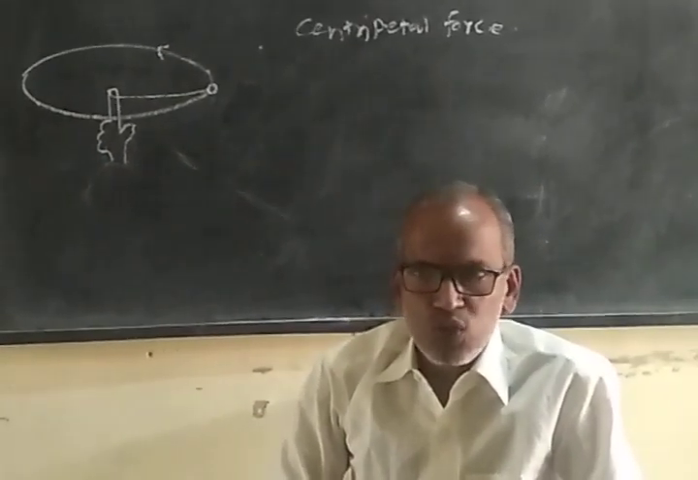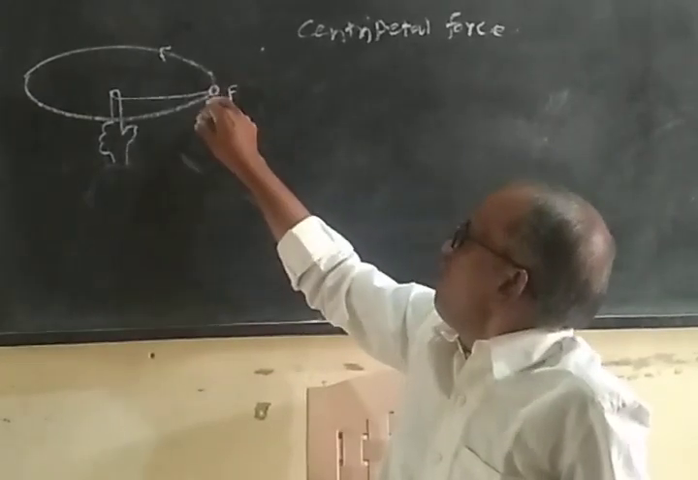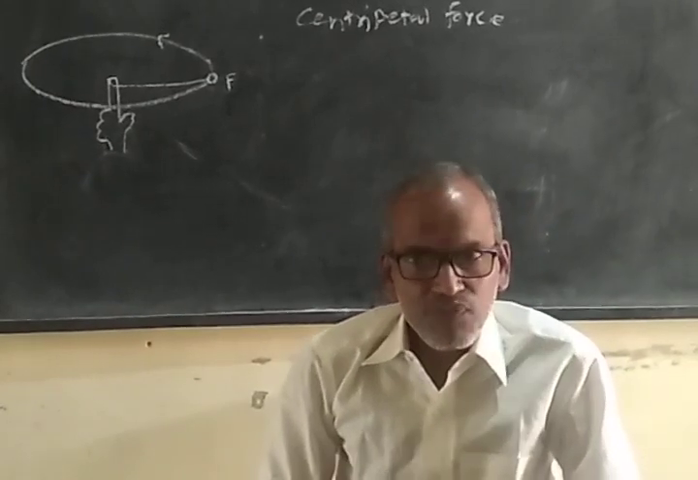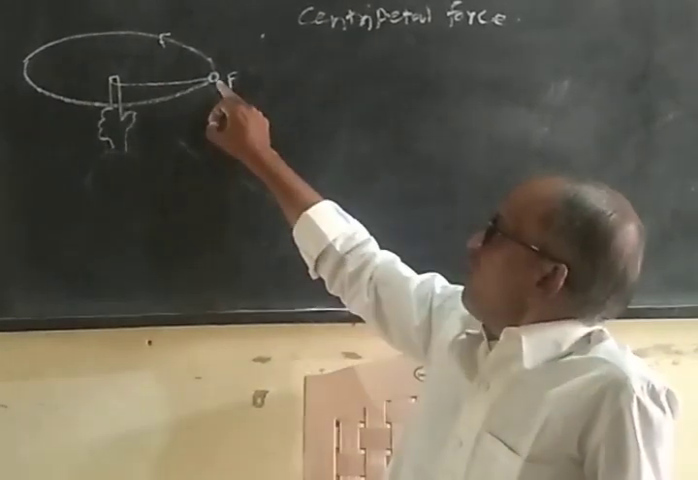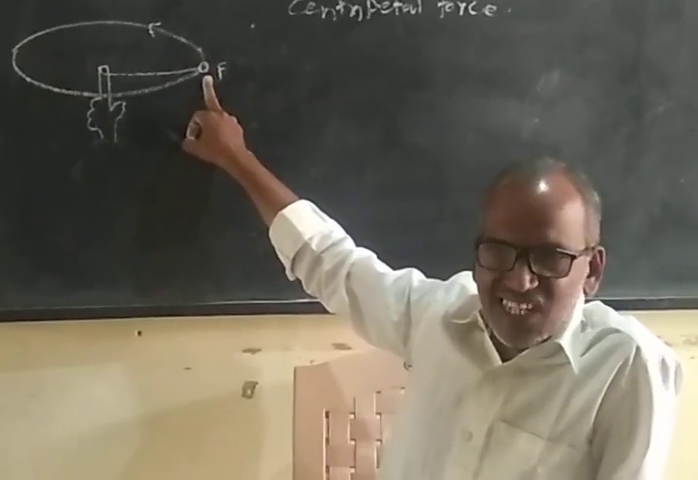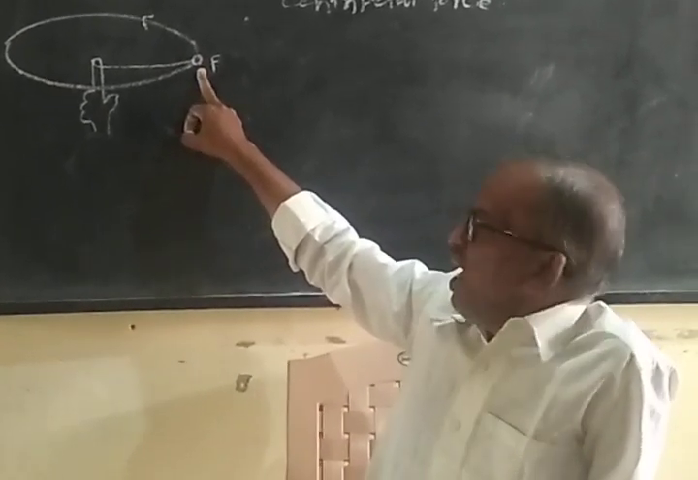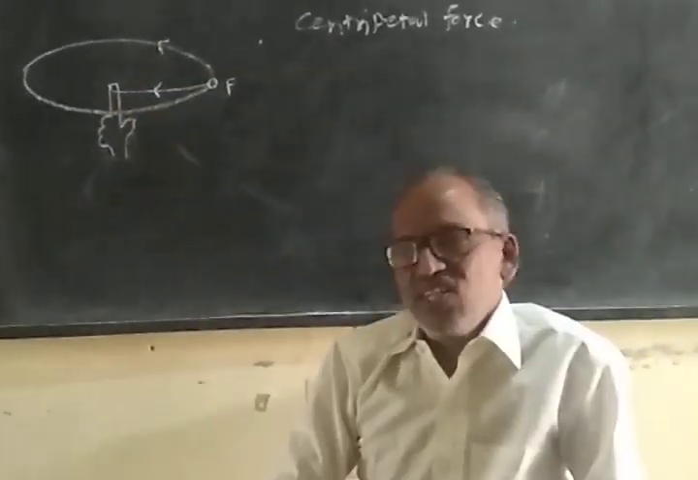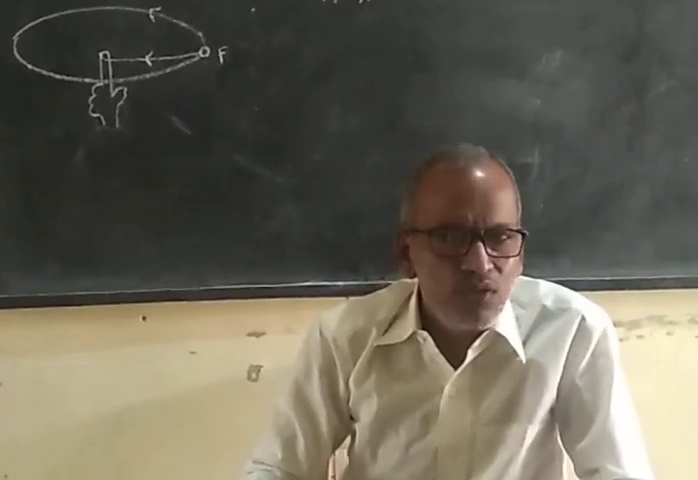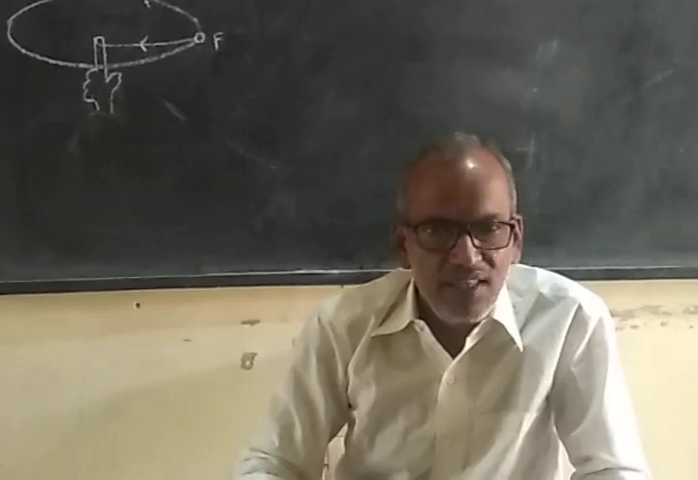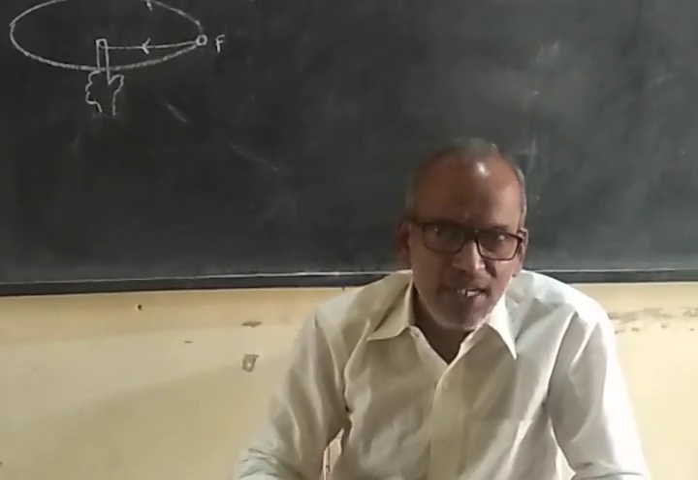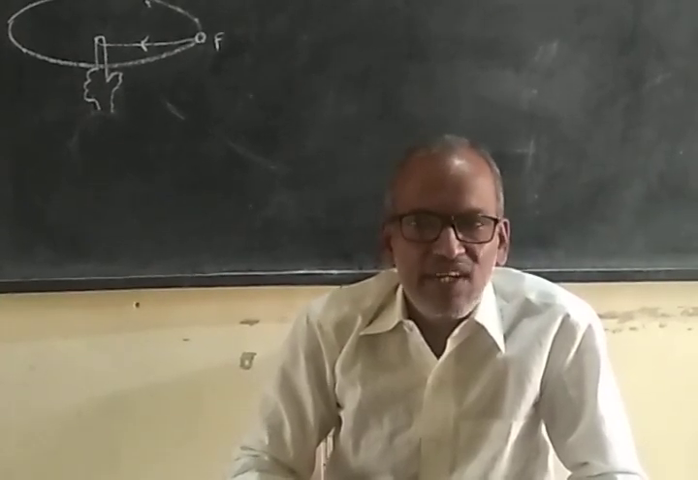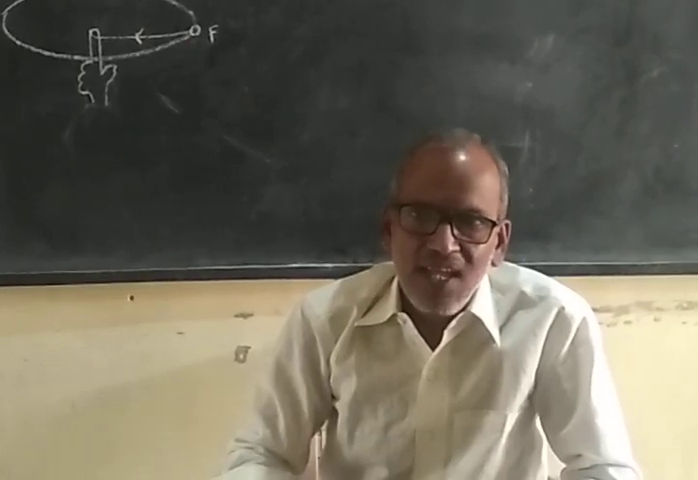To perform circular motion, a force is acting on this stone or on this object, and this force which acts on the object in circular motion, and is directed towards the center, is called centripetal force. What is centripetal force? Force acting on the particle performing circular motion, which is directed to the center of the circle, is called centripetal force. Thank you.